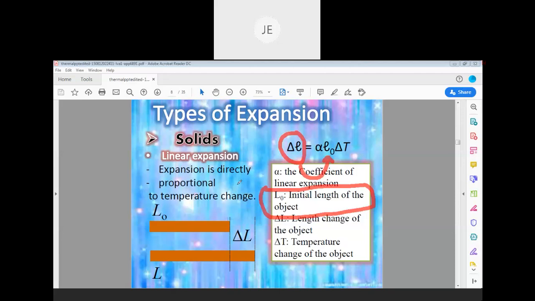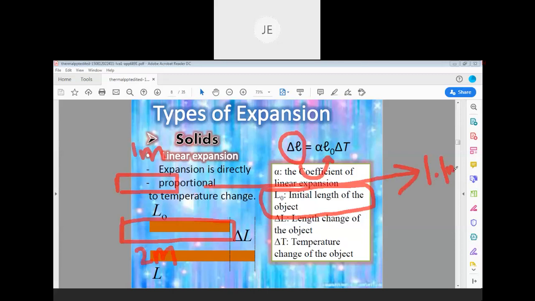Okay. You take a 1 meter stainless steel rod and a 1.5 meter stainless steel rod, or 1 meter, then 2 meters, let us take. You increase both the steel rods from 30 to 40 degrees Celsius. Then you will observe that 1 meter will be increased to 1.1 meter and 2 meters will increase to 2.2 meters.